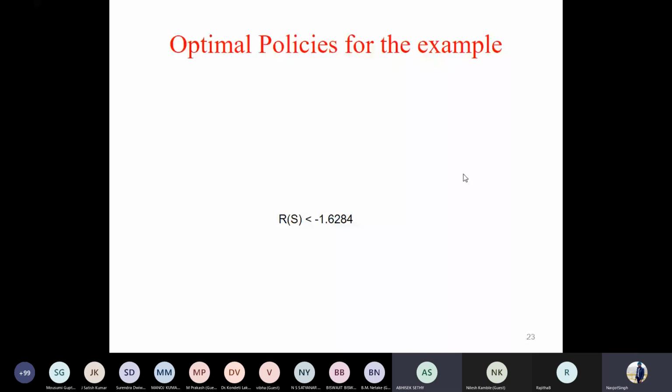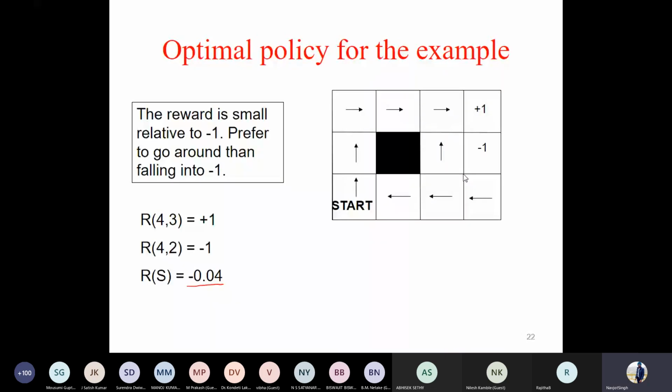So shorter path to reach is positive. What if, for a given state, the shorter path would be to reach -1? This path is a little smaller than reaching +1. What do you say? Like in this case, what if this is the x where you are? I can reach -1 in 2 steps. I can reach +1 in 3 steps.